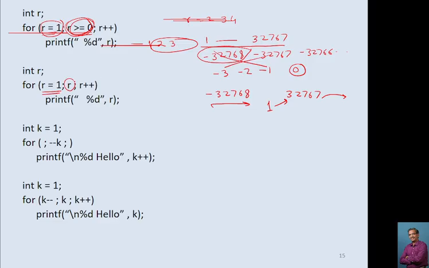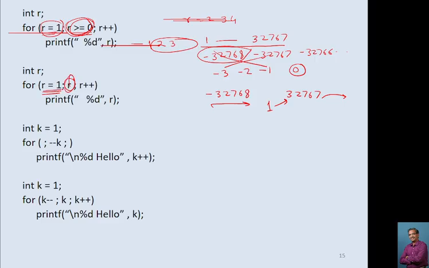So this is not an error, remember this is not an error. Whenever r, it will consider the value of r and it is used as a condition. It is used as a condition, and when the value of r becomes 0, जब r की वैल्यू 0 हो जाएगी तब ये लूप से बाहर आएगा. बच्चों को क्या लगता है ये r है तो इसलिए एरर है, because this is not a condition, so it will generate error.